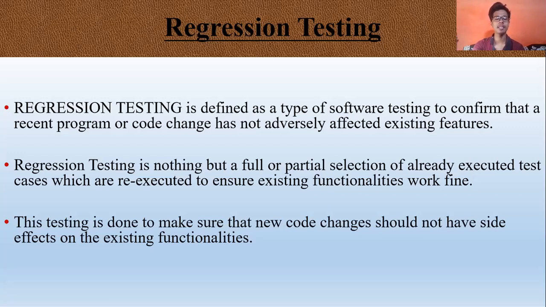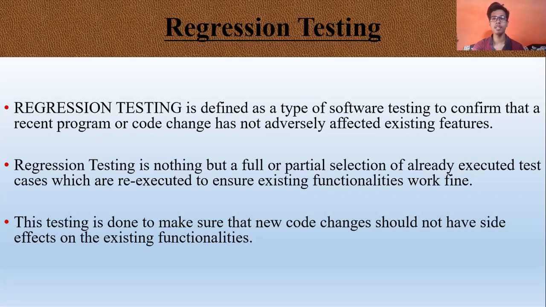Regression testing is nothing but a full or partial selection of already executed test cases, which are re-executed to ensure functionality works fine. The testing is done to make sure that new code changes do not have a side effect on existing functionality.